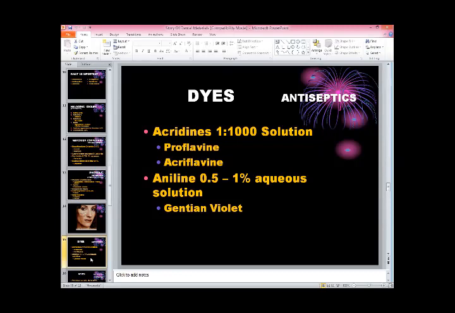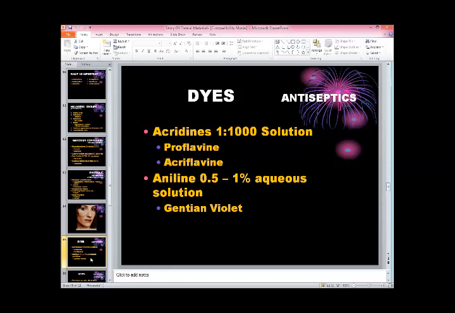These dyes are helpful for us in the dental field. Trichloroacetic acid 40% and chromic acid 5 to 20% also provide us very good antiseptic qualities if we are using them in the oral cavity.